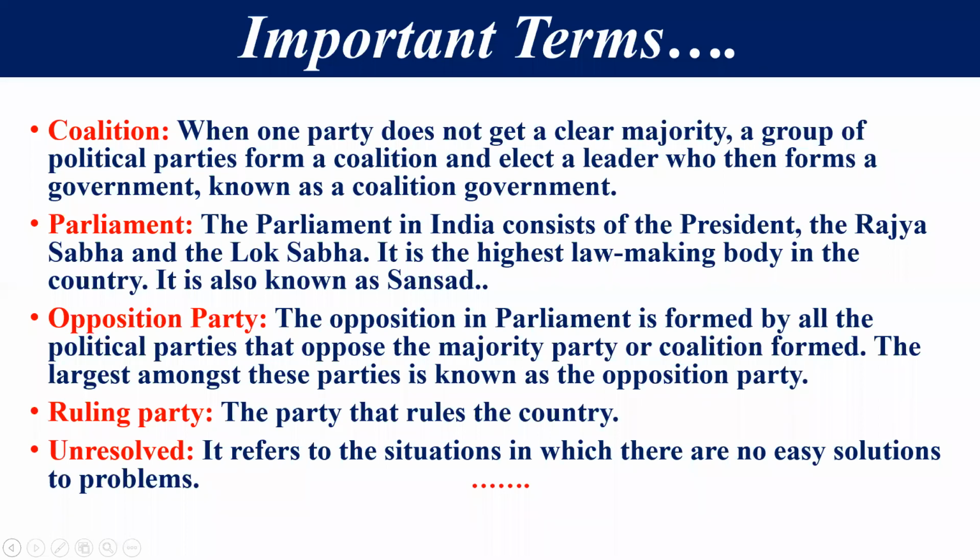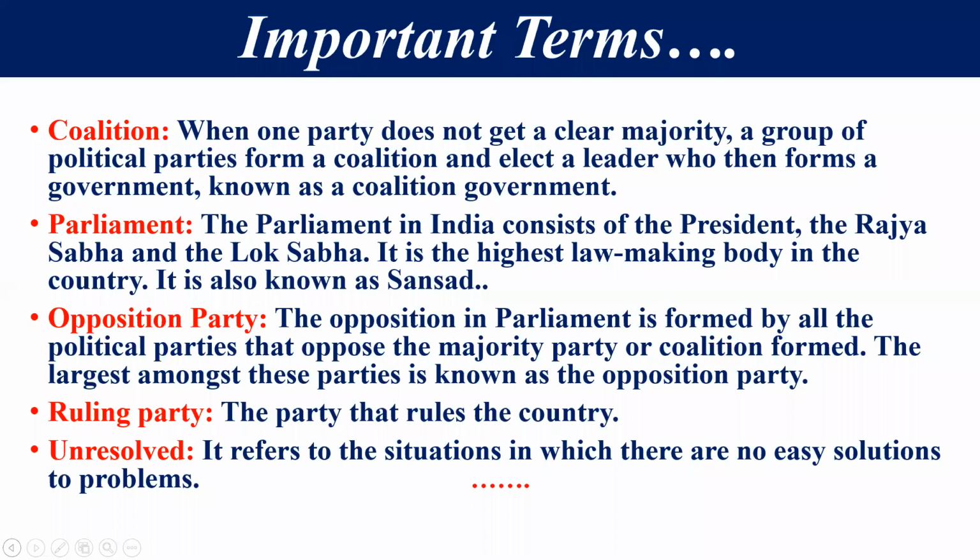Now listen carefully to what I have told you. In a coalition government, after the election, if the majority is not clearly obtained, in that situation a group of political parties join with each other and they get a majority, and after that they make the government, then that is called a coalition government. But if it is done before the election, that is called an alliance, right?